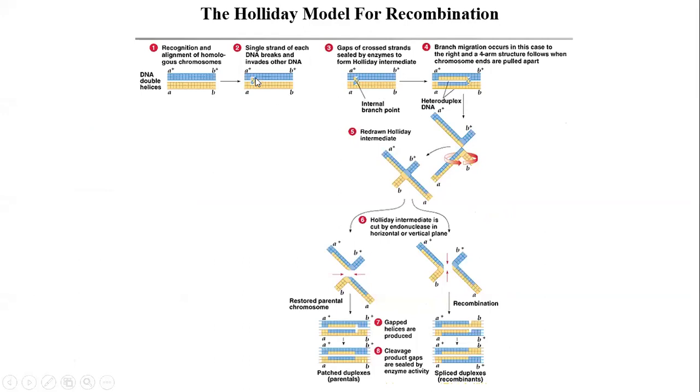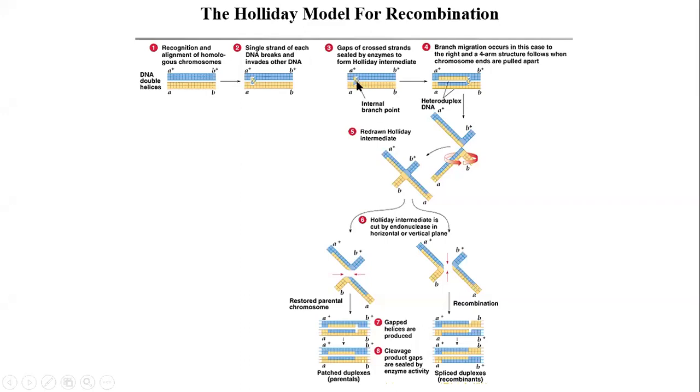When this DNA breaks and they invade each other, the gap is sealed. Here there are no gaps, but there could be, because this is a very complicated event. So there could be gaps in between which need to be sealed. So after that process is done, this Holliday intermediate will form with the internal branch point. You can imagine this.